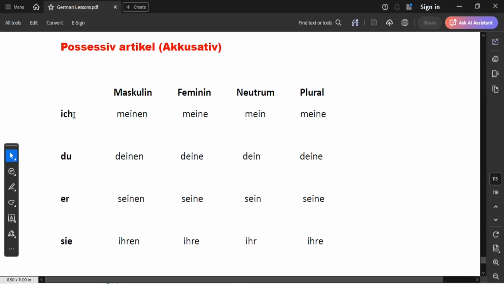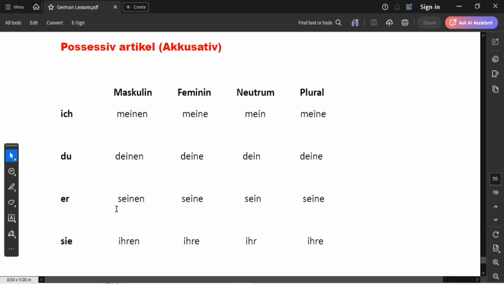So, for ich, in masculine it will be meinen, in feminine it will be meine, in neutrum it will be mein, and in plural it will be meine. In masculine, remember, it is the only one that changes. The rest are going to remain the same. Also for du, in masculine it will change from deine to deinen. Then feminine it will be deine, neutrum dein, plural deine.